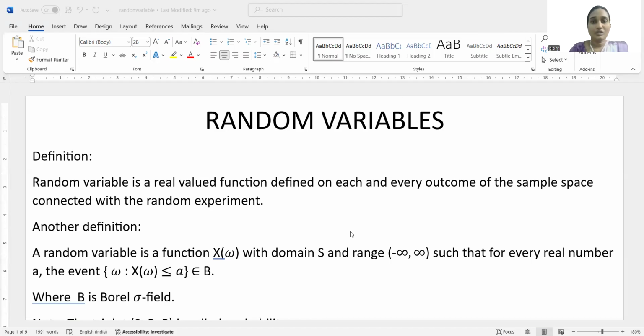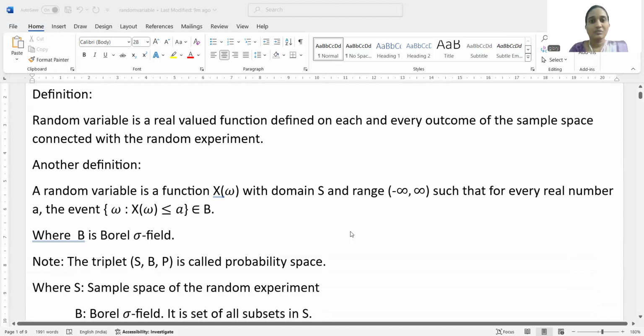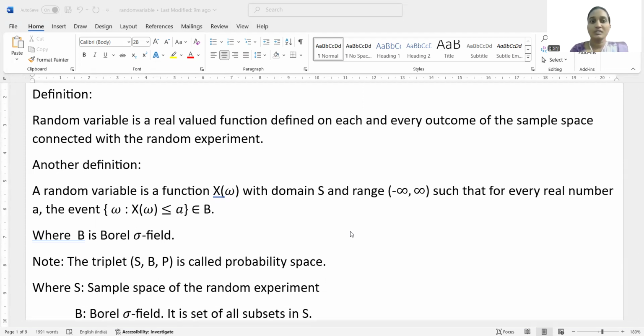Another definition: a random variable is a function X(omega) with the domain S, and the range of the random variable is minus infinity to plus infinity, such that for every real number a, the set of omega such that X(omega) is less than or equal to a belongs to the Borel field.